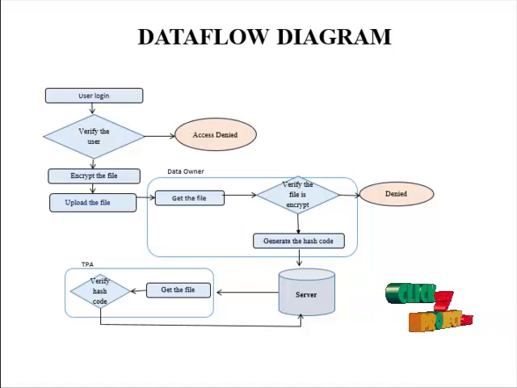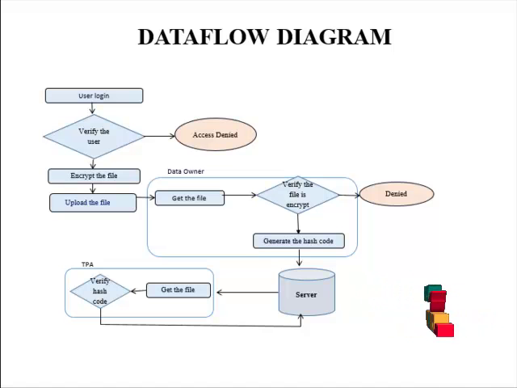The main purpose of the hash code is to validate whether the file contents are changed or corrupted, whether the file is in the original format. For that purpose, we apply this SHA algorithm to our file. After that, the file is stored in the server. Then comes the third-party auditor. The third-party auditor acts as an intermediary. They validate the file whenever the data owner is offline or away.